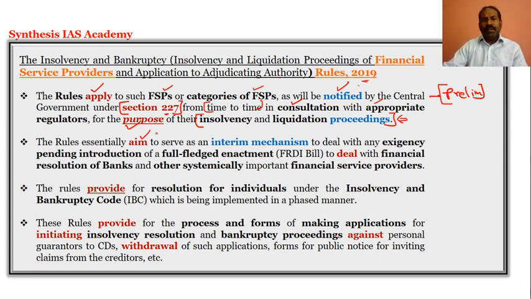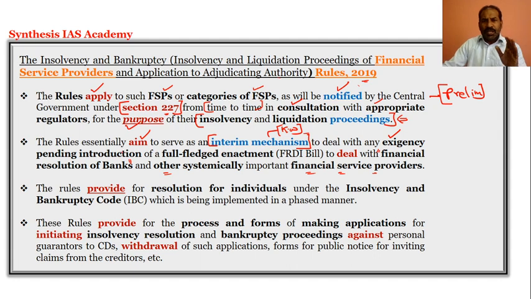And these rules aim to serve as an interim mechanism. Please do understand, this is a keyword again. So the Financial Service Providers Rules act as an interim mechanism in dealing with any kind of exigency pending introduction of a framework for the financial resolution of banks or other systemically important service providers.